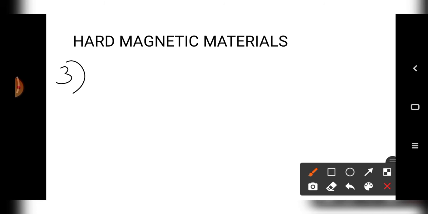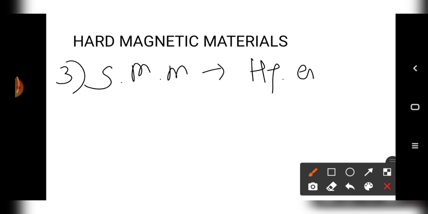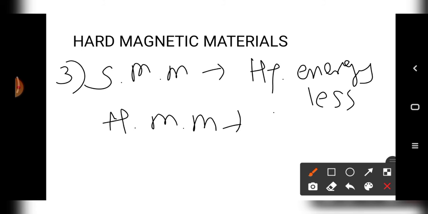Third point in soft magnetic material is that hysteresis energy is less. In hard magnetic material, hysteresis energy is large.